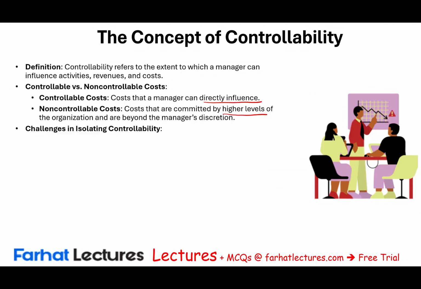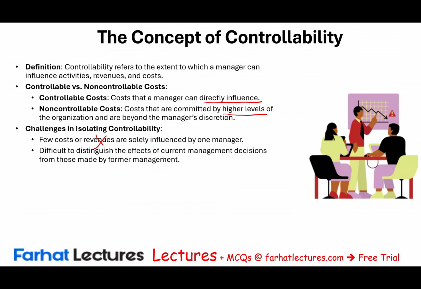Now, why do we need to talk about this? First, few costs or revenues, and I wouldn't talk about revenues because you really cannot control revenues, are solely influenced by one manager. So it's difficult to distinguish the effect of current management decisions from those made by former management. So when you're looking at a cost and you want to evaluate a manager, and that's why we are discussing this, the manager is interested in determining what's happening to their evaluation. Well, did you exceed the cost in the budget? Well, is this cost controllable or not? Can I control that cost? Or was it imposed on me, committed, and there's nothing I can do?